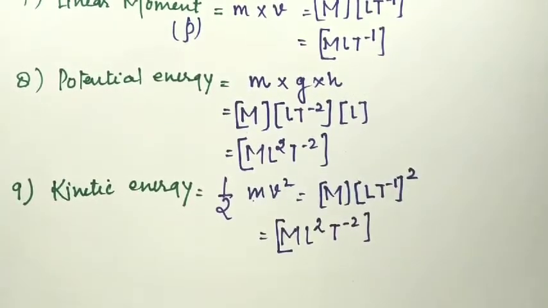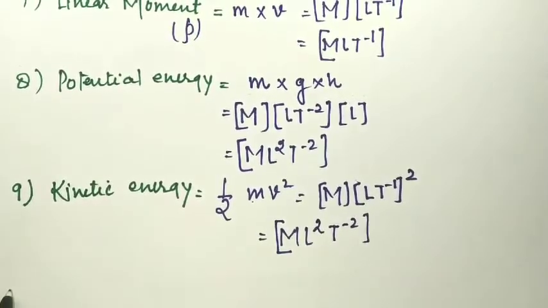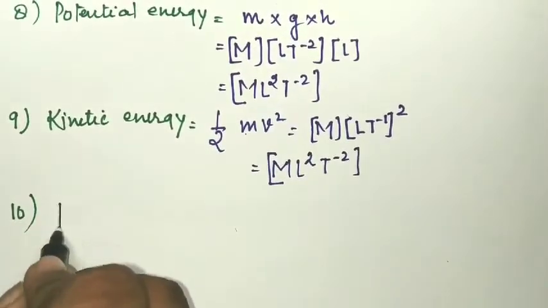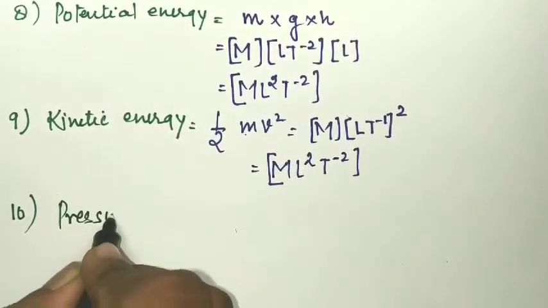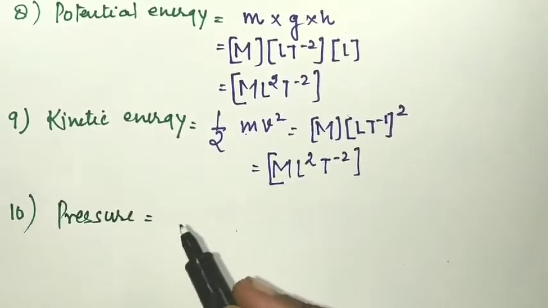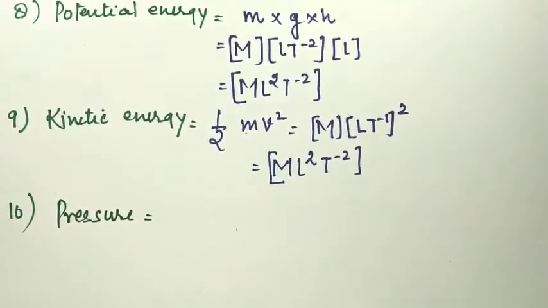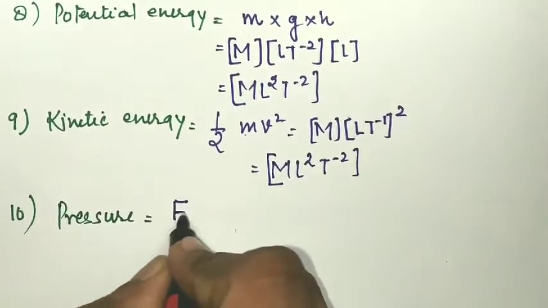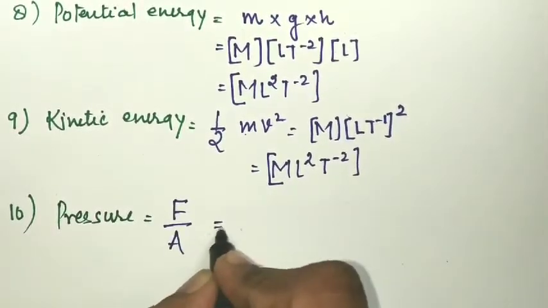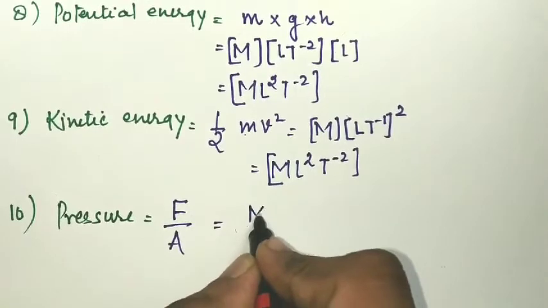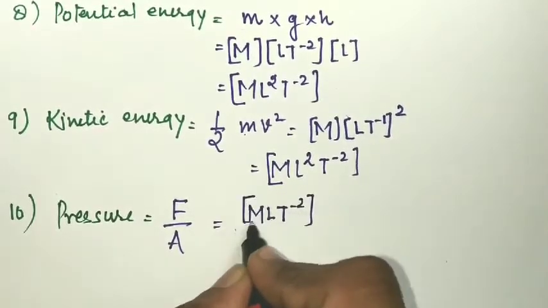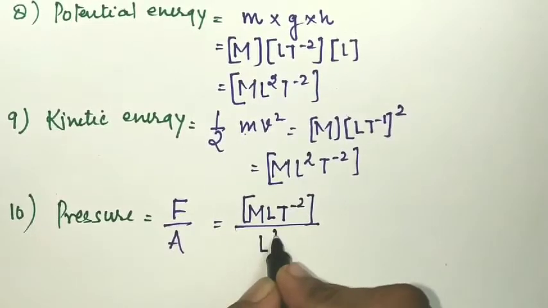Okay students, if someone says, sir, just tell us the dimensional formula of pressure, how will we give it? For calculation of the dimensional formula, we must know the basic formula of the physical quantity: pressure equals force per unit area. Force dimension formula is mLt^-2, upon area, which is L square.